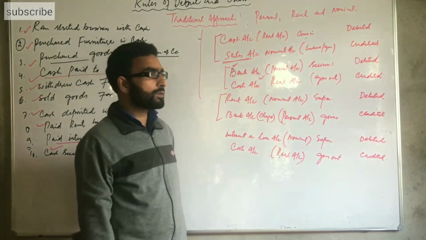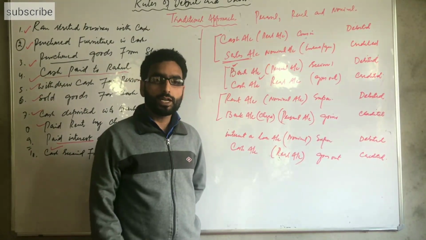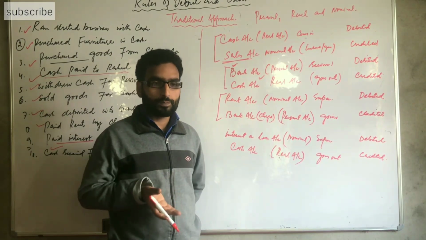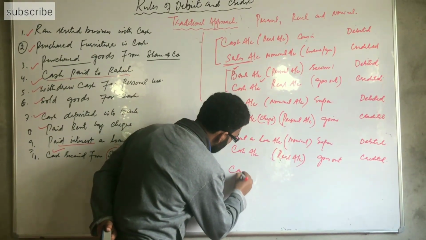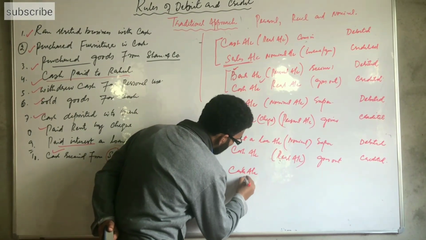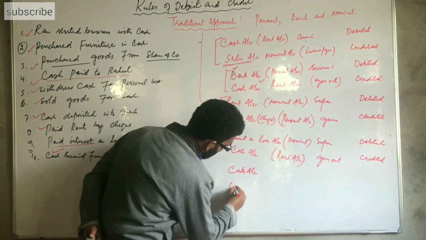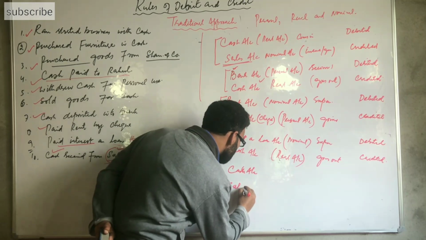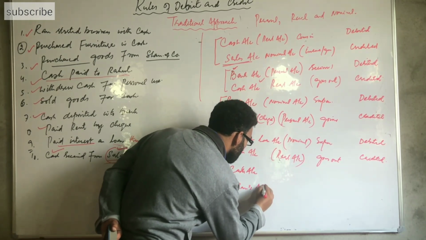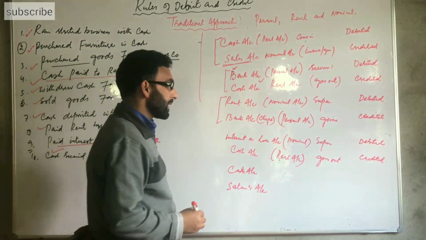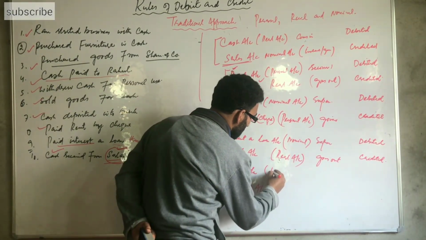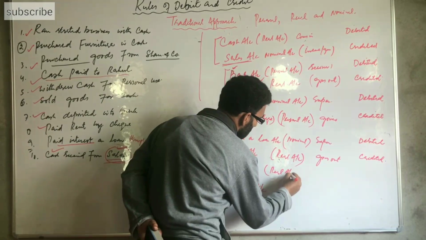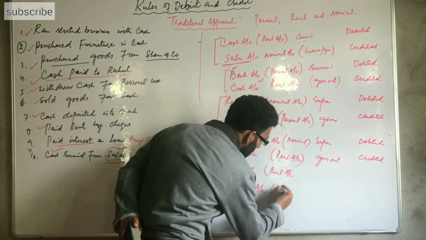Cash is a real account and the cash account goes up. Two accounts are involved, cash account and second, Salam's personal account, or Salam's account. Cash account is a real account. Salam's account is a personal account.